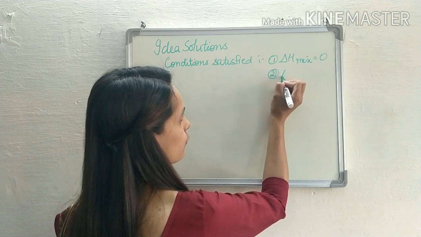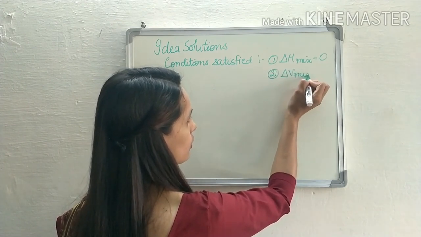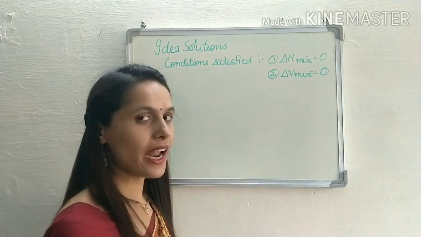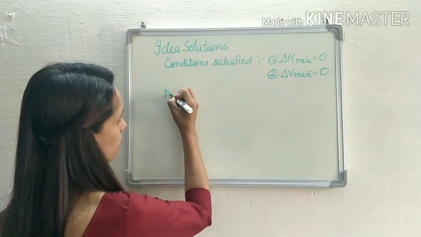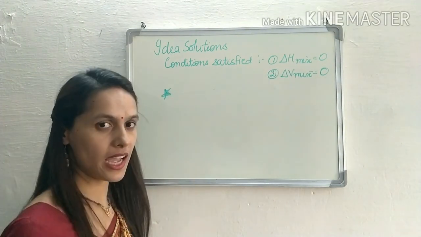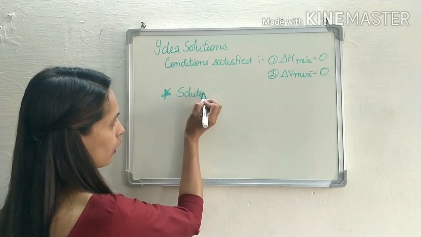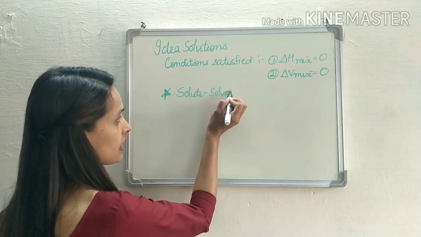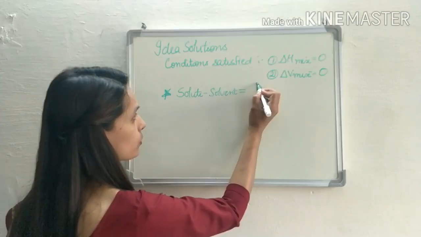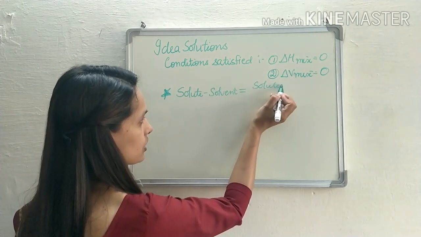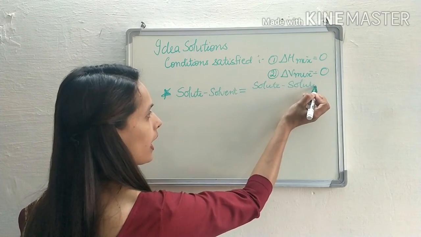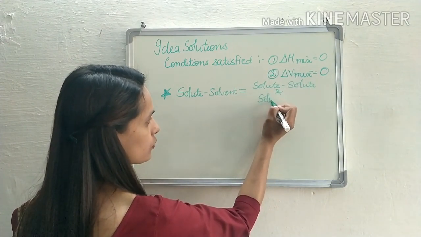Similarly, delta V mixing is also equal to 0. And the third condition, the most important one, is that the intermolecular force of attraction between solute and solvent is nearly equal to the intermolecular force of attraction between the solute and the solvent themselves.